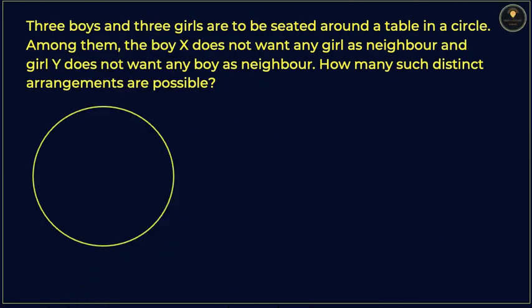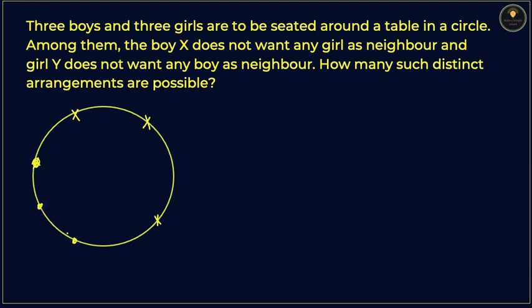Let's understand this problem. Here it is given that 3 boys and 3 girls are to be seated around a table in a circle. So I will draw this one. So there are 3 boys, so I will write 1, 2 and 3. And there are 3 girls, so I will write 1, 2 and 3.